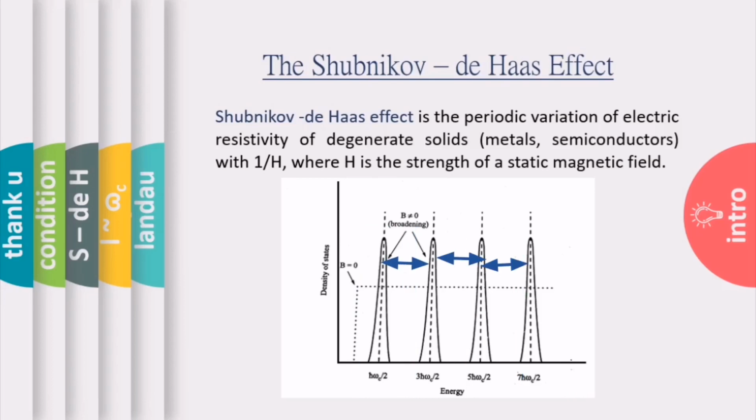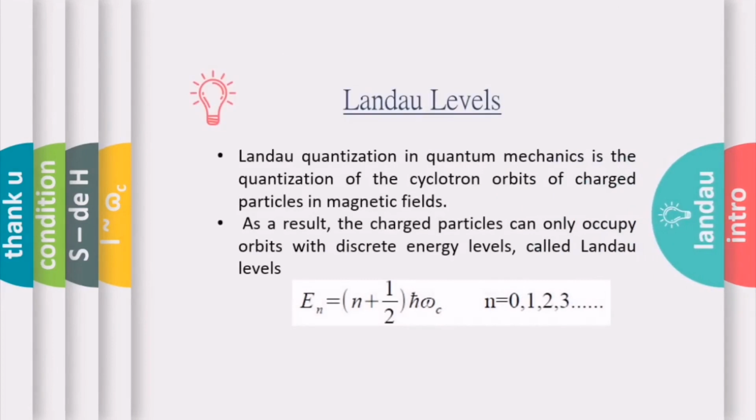The distance between these discrete energy levels depends upon the intensity of the magnetic field. The charged particles, that is the electrons, can only reside in these available energy levels. They cannot stay in between these energy levels, that is in the gap. So Landau condensation in quantum mechanics is the condensation of the cyclotron orbits of charged particles in magnetic fields.